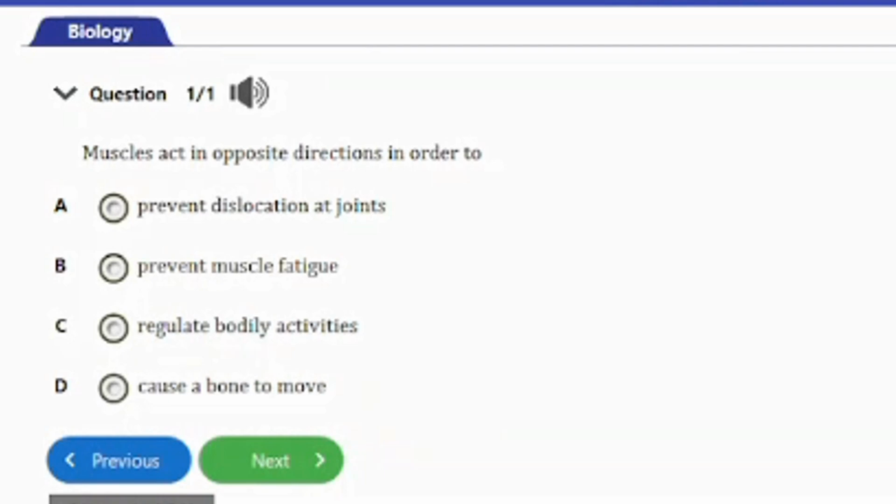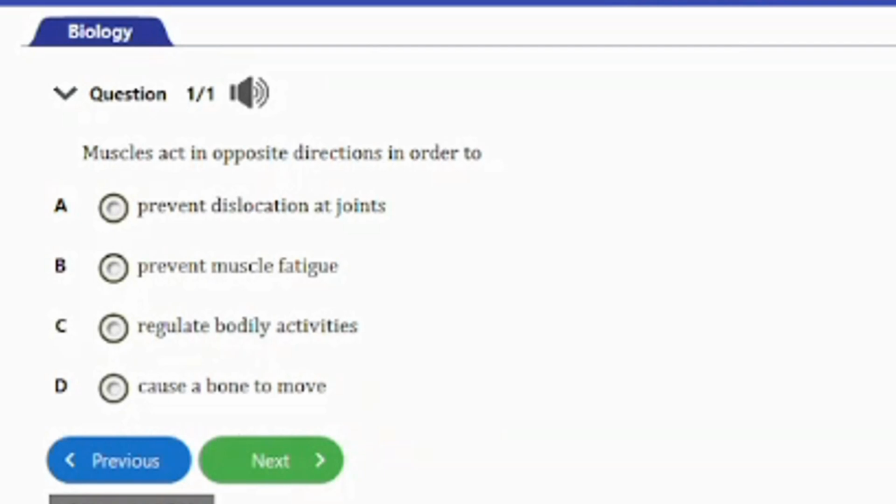So here's the question. Muscles act in opposite directions in order to A. Prevent dislocation at joints, B. Prevent muscle fatigue, C. Regulate body activities, D. Cause a bone to move.